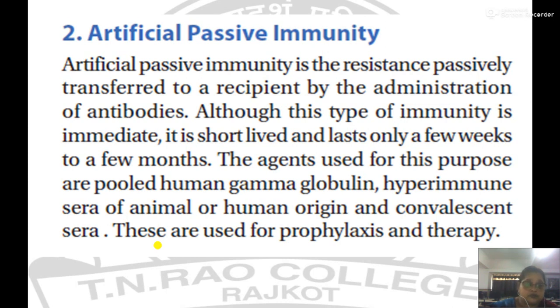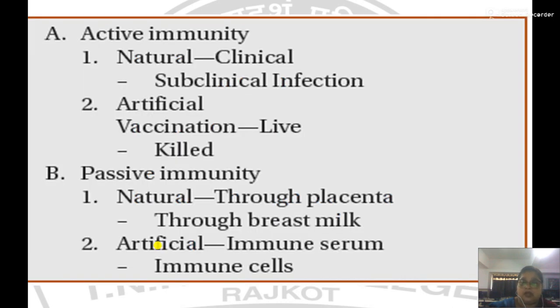continuity of the disease. So if we want to summarize or compare active and passive immunity, both are of two types, natural and artificial. Active natural immunity comes from clinical exposure, or you can say subclinical infection.